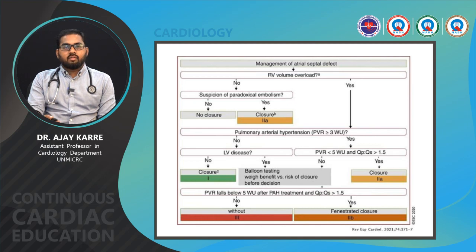And after giving the anti-pulmonary arterial hypertension treatment, you need to look for whether the pulmonary vascular resistance falls below 5 Woods units after PAH treatment, and Qp/Qs is more than 1.5. If yes, then go for the fenestrated closure, which is a class 2 indication. If no, then these defects should not be touched.